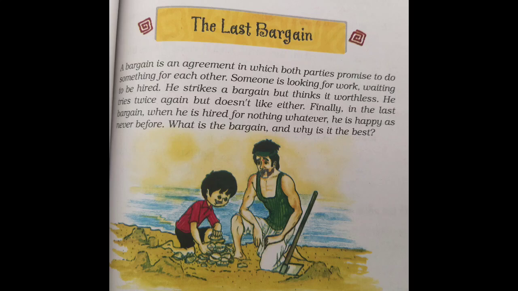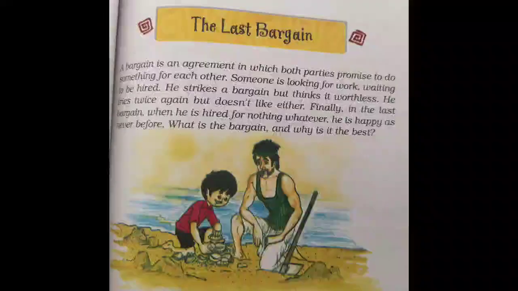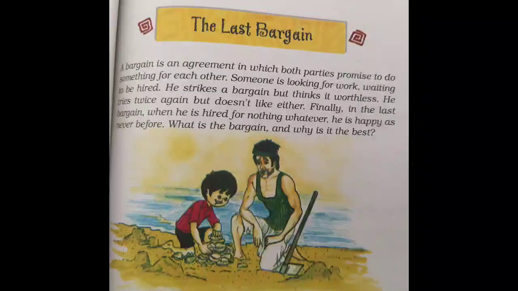The child told the poet that he was ready to hire him without any payment. So here, at last, he met a child on the seashore in the evening, a small child ready to hire him without any payment.